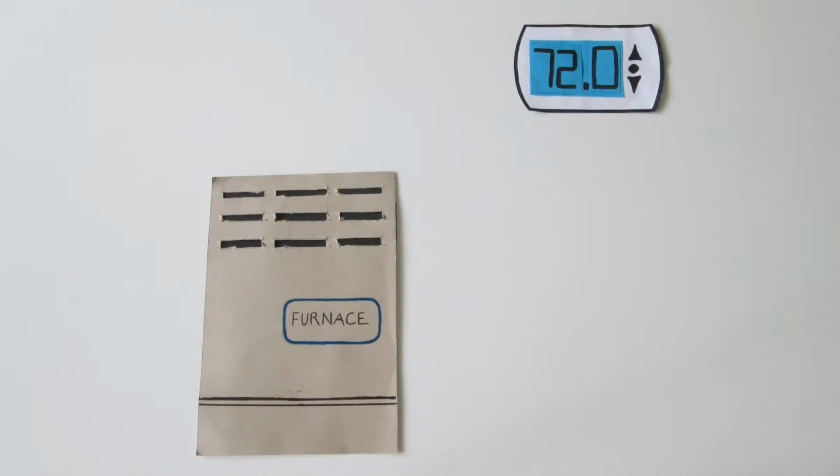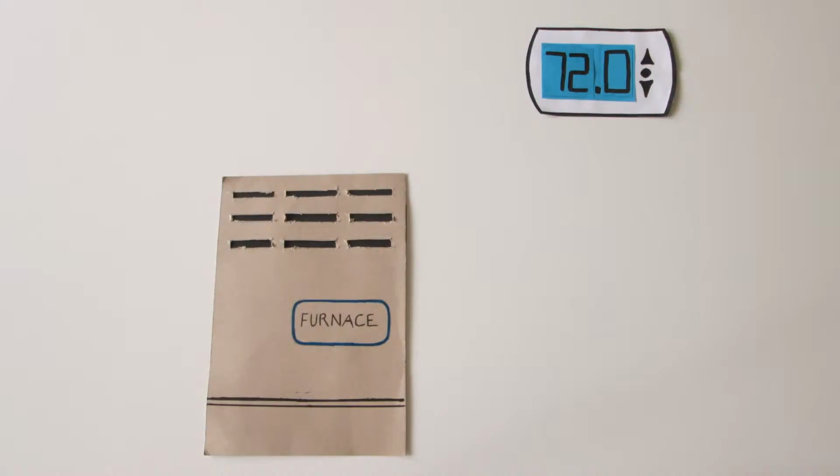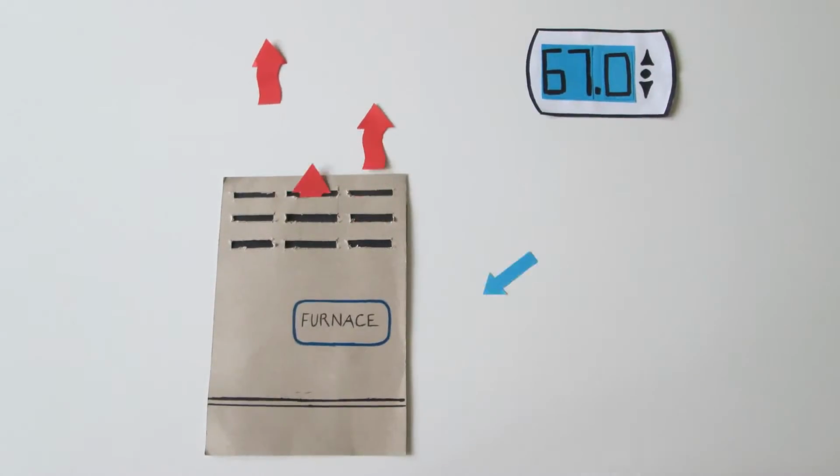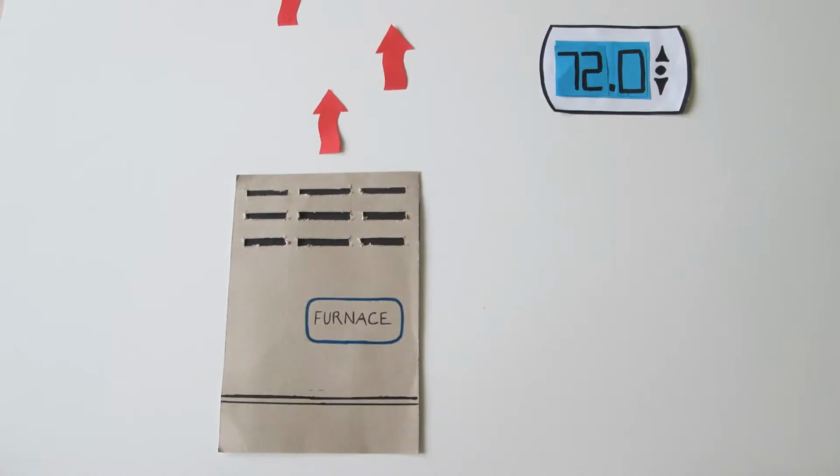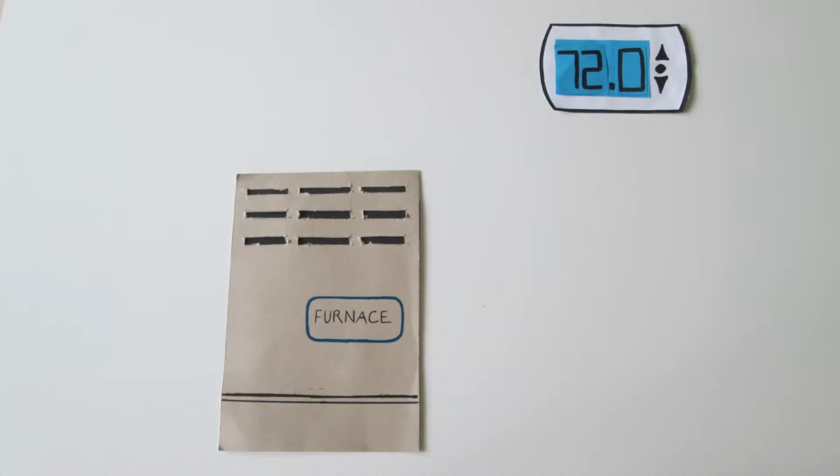The following example may help explain. A house regulates temperature using negative feedback. When the thermostat detects a decrease in temperature, it sends a message to the furnace to produce heat. When the thermostat detects that the room temperature has returned to the correct level, it stops sending its message to the furnace. A furnace will turn on and off several times a day to keep the temperature relatively constant.